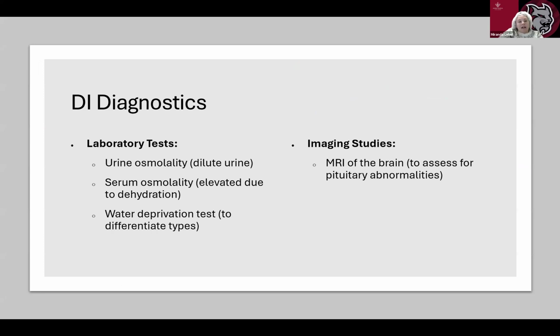For DI, our diagnostics are going to be urine osmolality. We want to know how concentrated or dilute that urine is. Serum osmolality is going to be elevated due to dehydration, so we need the kidneys to start pulling in some of that water to dilute that. And then a water deprivation test is something that we might do, and it will tell us which type of DI we have. And then for imaging studies, we might do an MRI of the brain to assess the pituitary abnormalities.